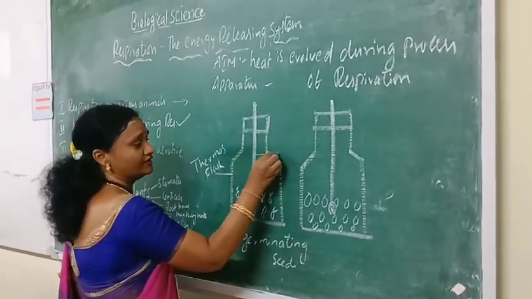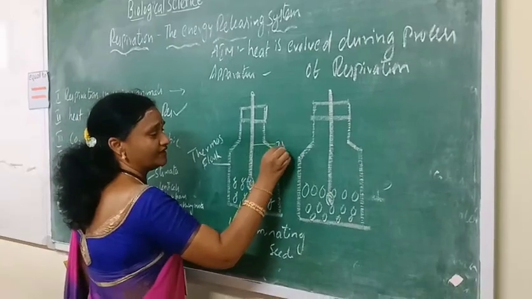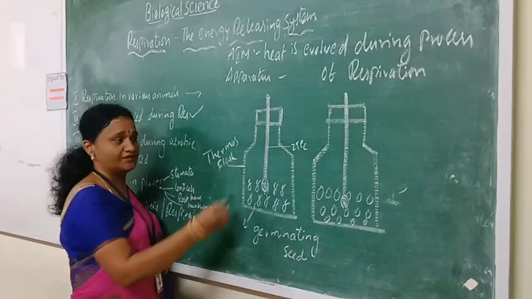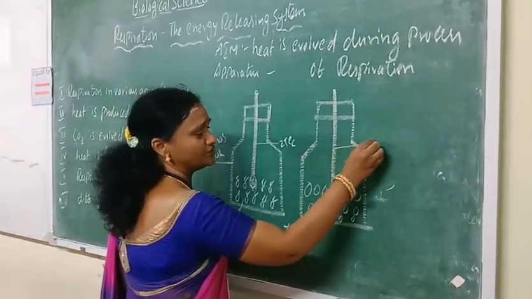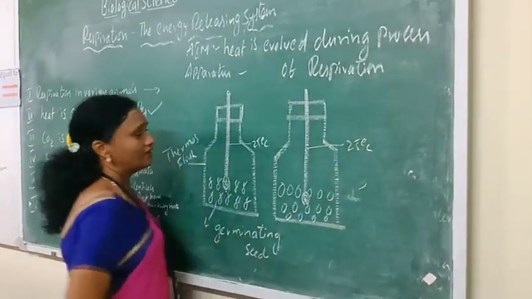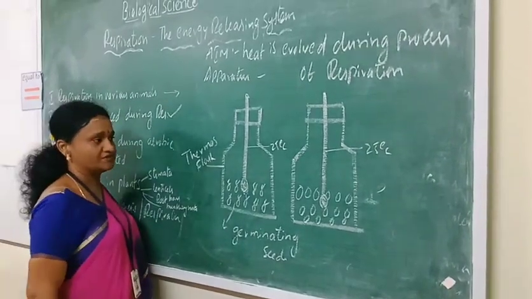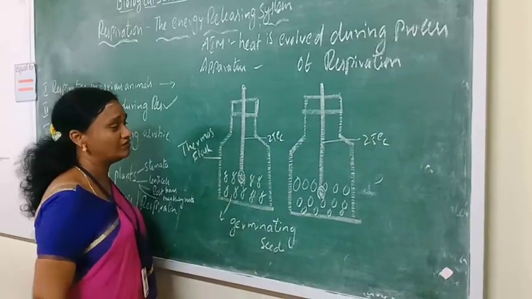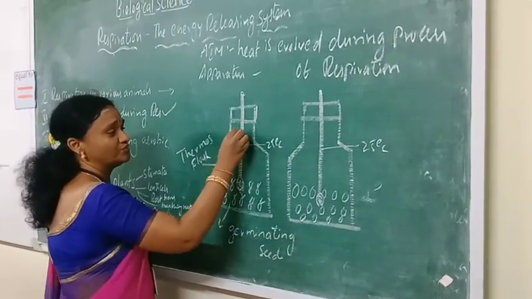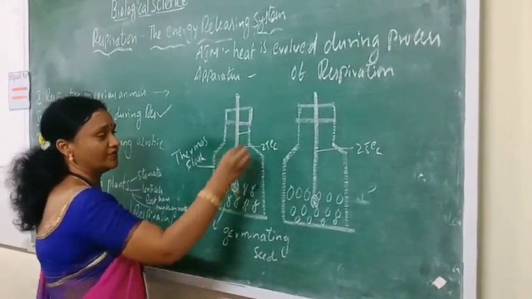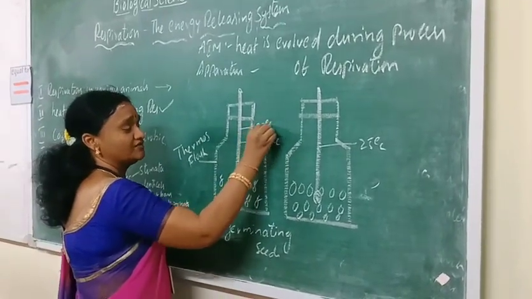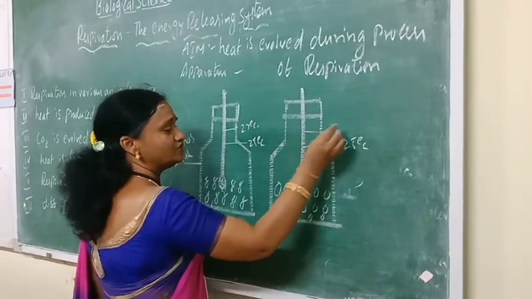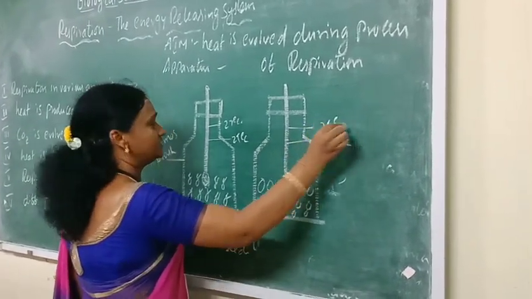Before starting the experiment, note the temperature. Let us take it as about 25 degrees centigrade. At the start of the experiment, in the germinating seeds it is 25 degrees, and the same we observe in the dry seeds also. Leave it for 3 or 4 hours. After 3 or 4 hours, see the temperature on the thermometer in both flasks. In the first flask, we observe a slight rise in temperature, maybe it increases to 27 degrees. Here there is no change, it will be 25 degrees itself.